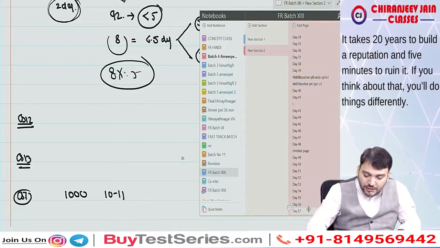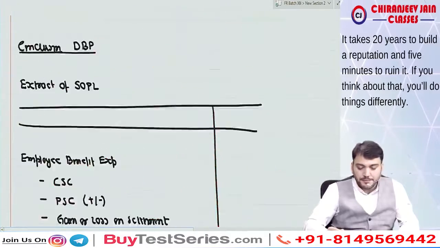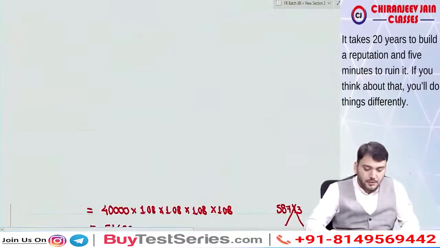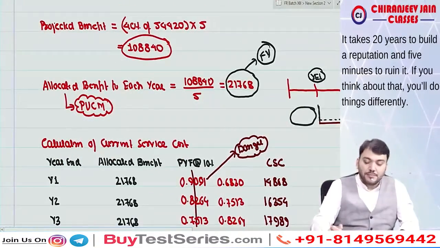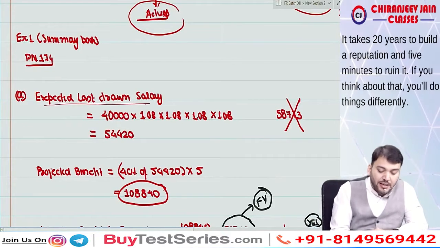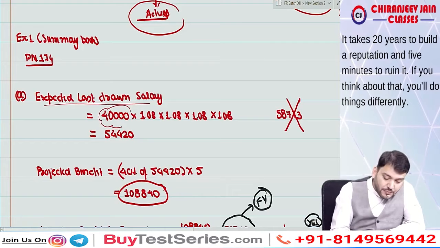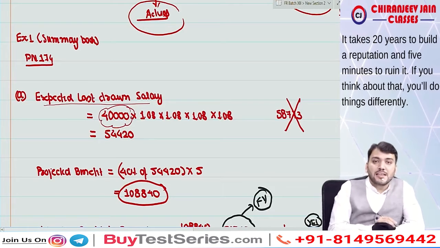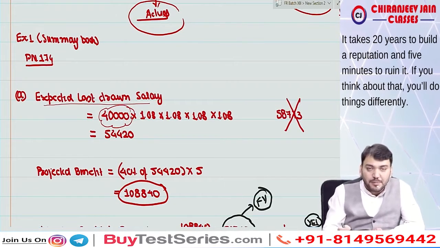Have you understood what we are discussing? Yes, sir. So in this, what do we do? First, we'll calculate the expected last drawn salary. So the last drawn salary will start from 40,000. And can I say it will increase by 8% every year.